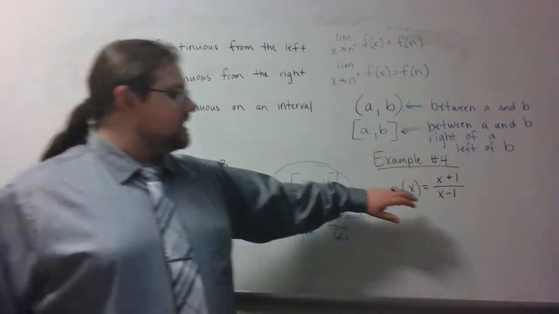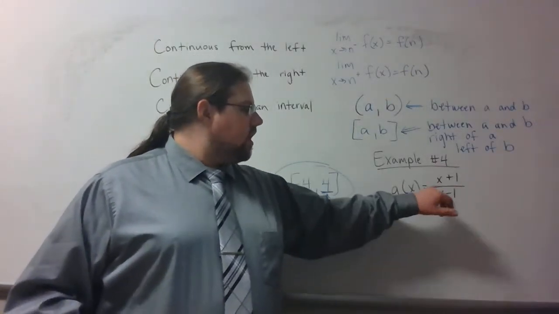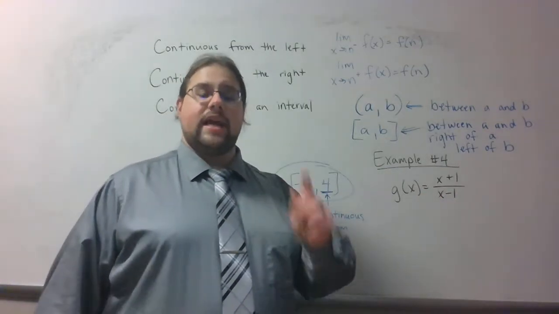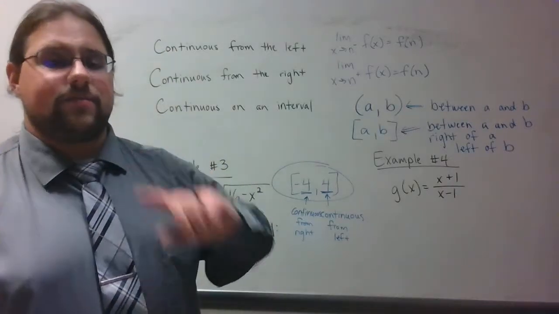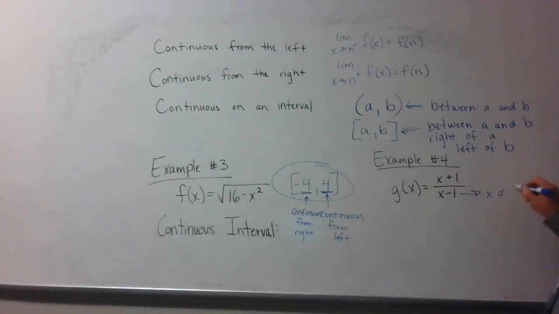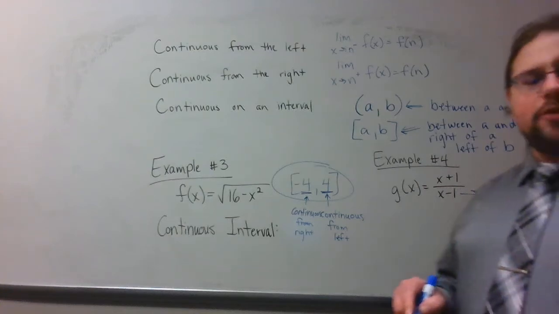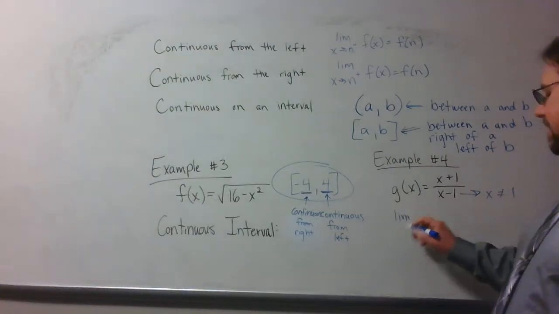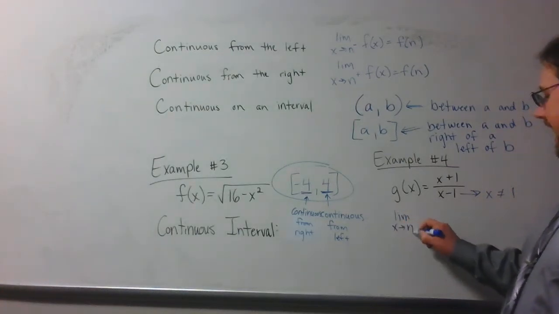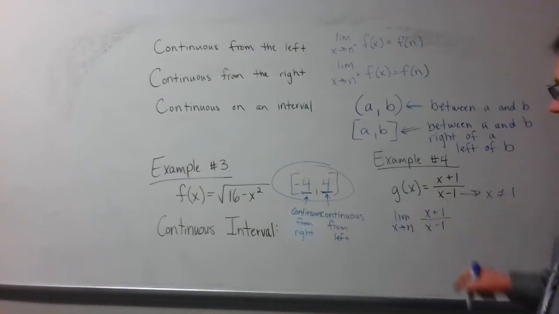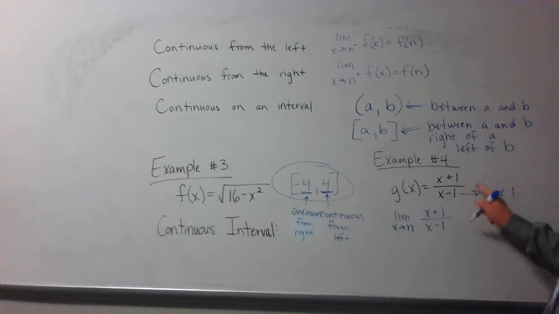I'm also going to go ahead and look at this other one, g of x equals x plus 1 over x minus 1. I want to go ahead and check what interval it's continuous on. Now, first and foremost, hopefully you guys are thinking about it from the last example. I know right off the bat that x is not defined for 1. So I know that that's going to be an issue. Now, here's the other thing. What I can do is, again, apply my limit laws for any other number, okay? So I'm going to look at x plus 1 over x minus 1. What I'm going to do, if you guys remember, I can't have a denominator of 0, but I've already taken care of that. X can't be 1.